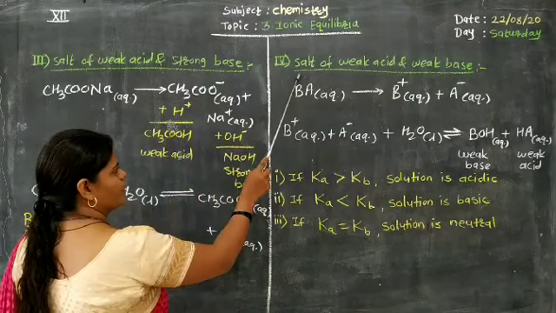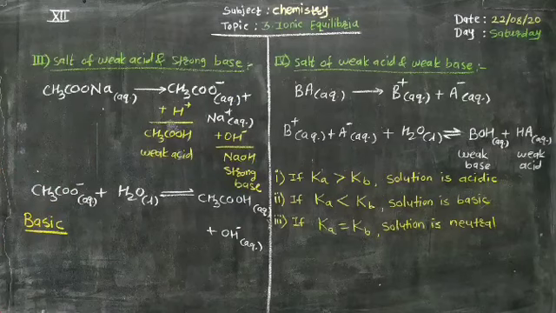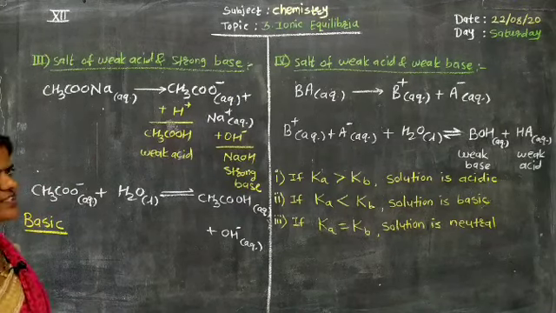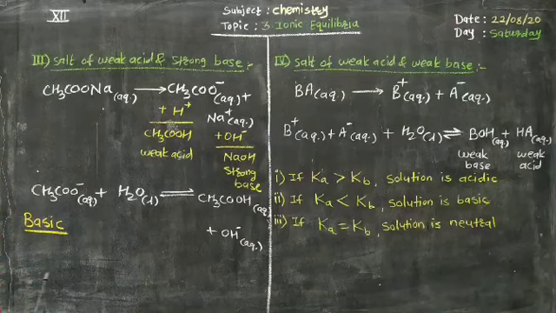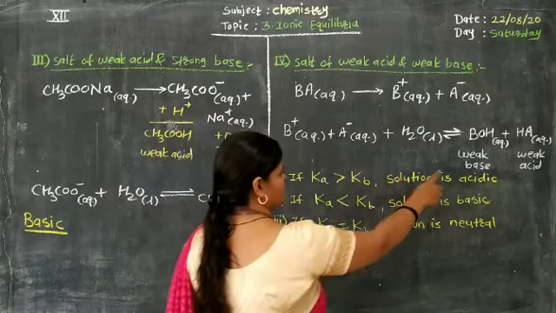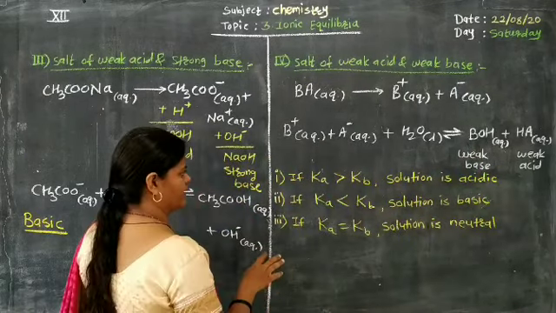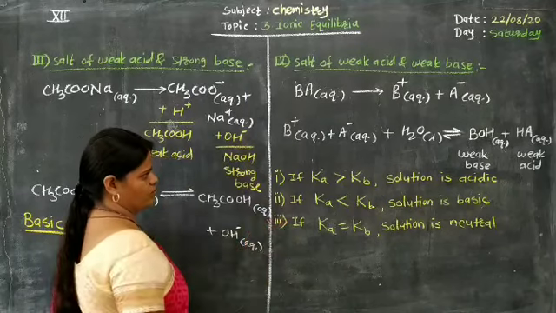Then how can we define the nature of this particular solution containing a salt of weak acid and weak base? In this particular case, we can't say directly that the solution is neutral, because the acidic and basic strengths of the base and acid will define the nature of the solution.